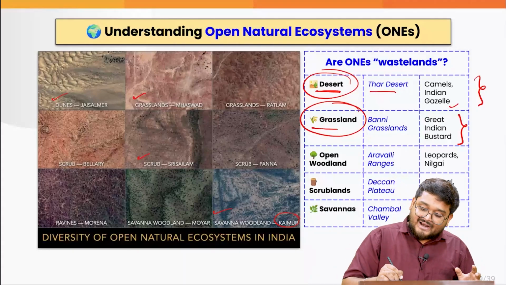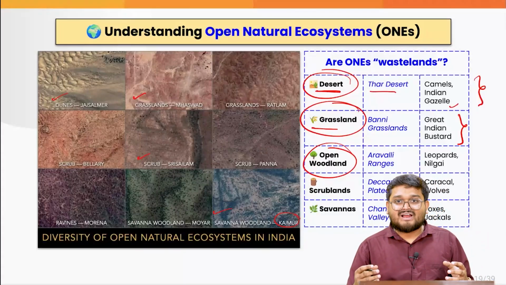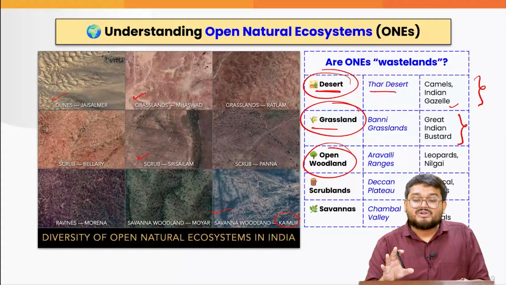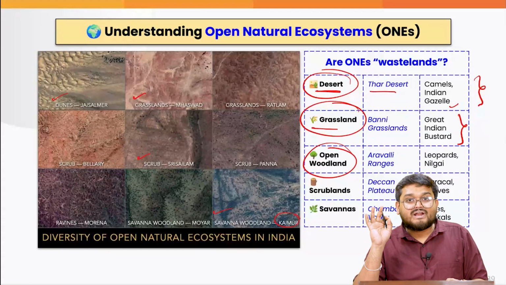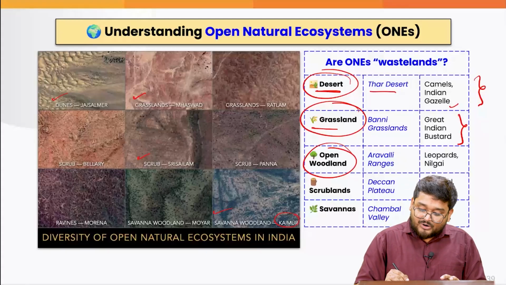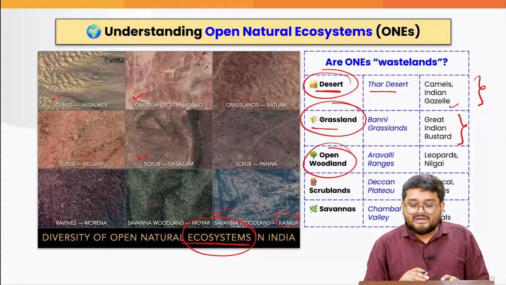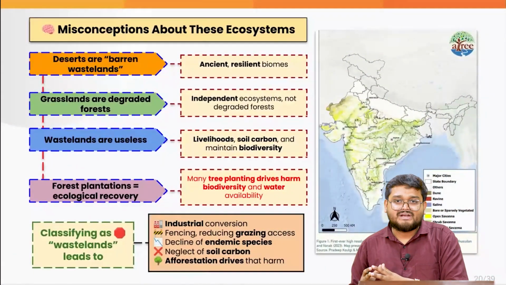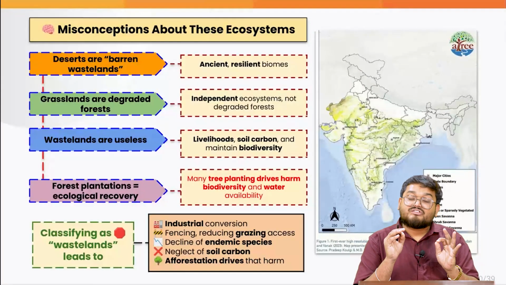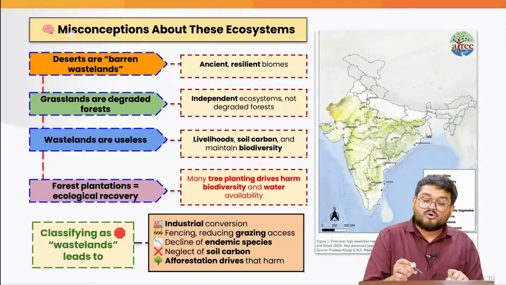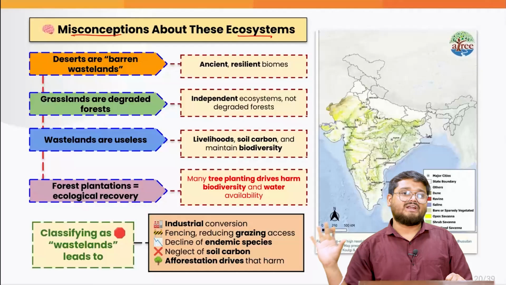Or an open woodland is not actually a forest, right? Because we have to understand these are ecosystems which have prevailed for thousands of years. And that is why they cannot be called wastelands, because they provide a particular ecosystem service. There are so many communities, such as tribal communities and nomad communities, which are dependent on them for livelihood. So there are many misconceptions regarding these ecosystems simply because they are not too important for human development.